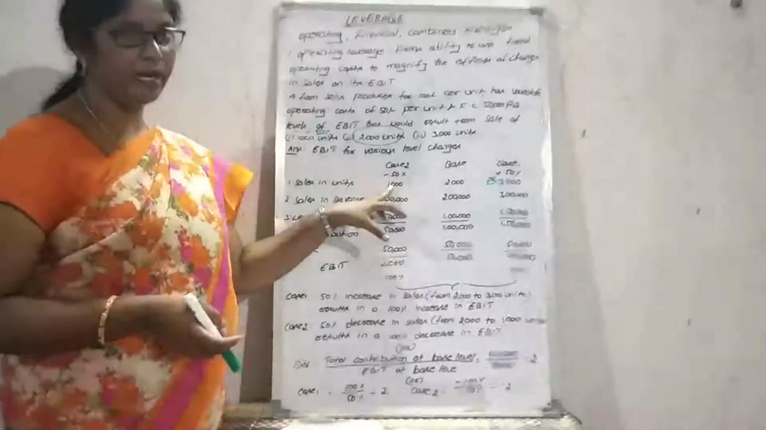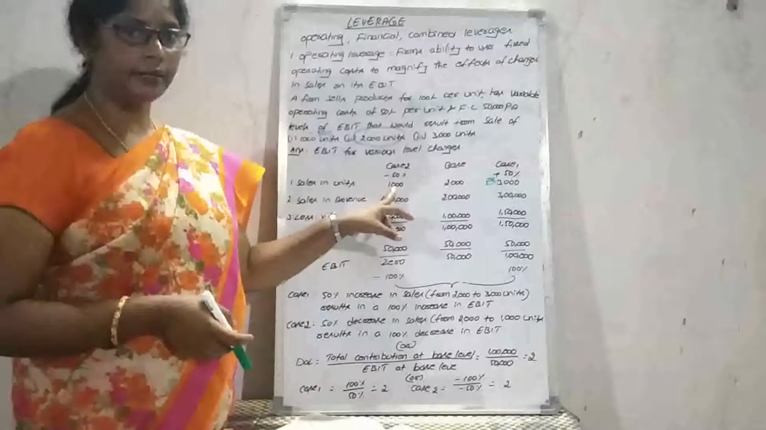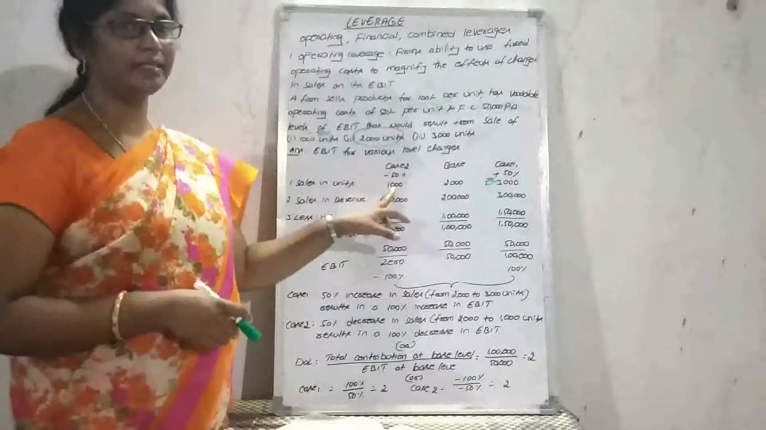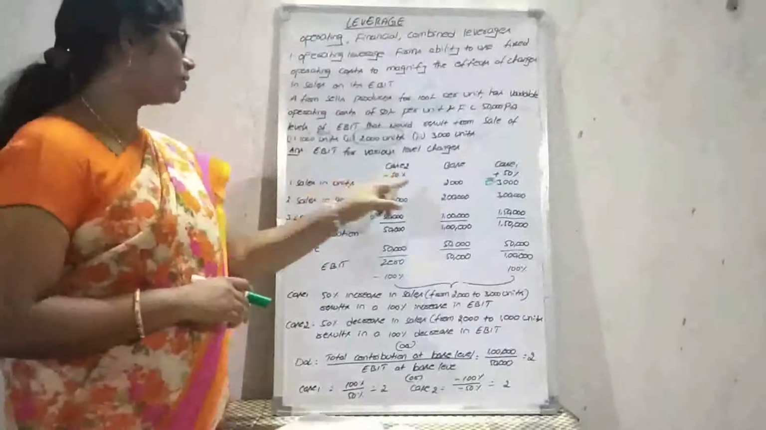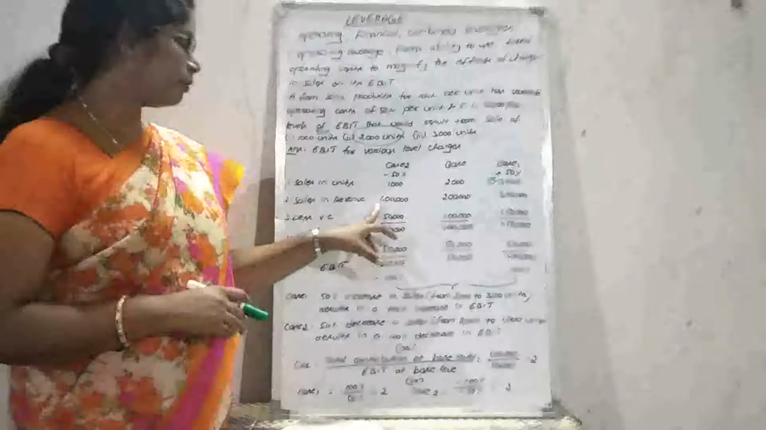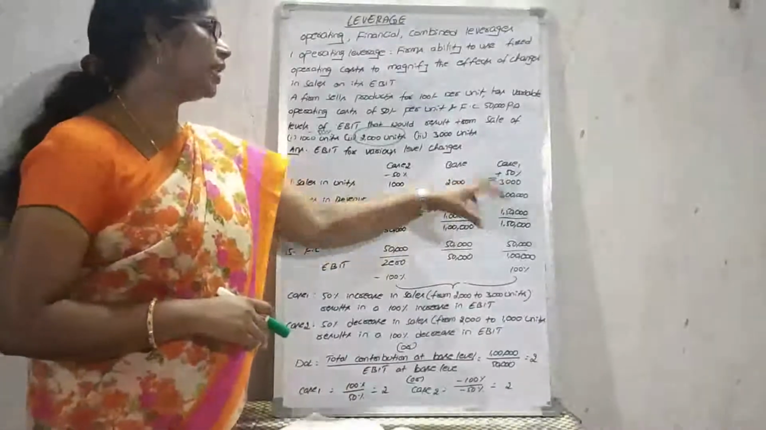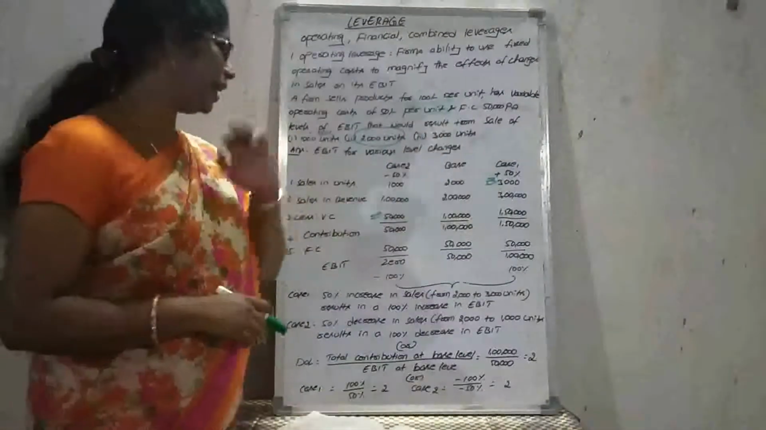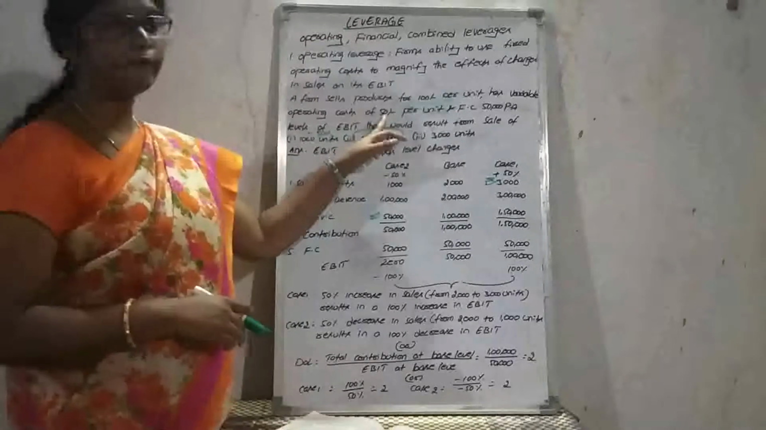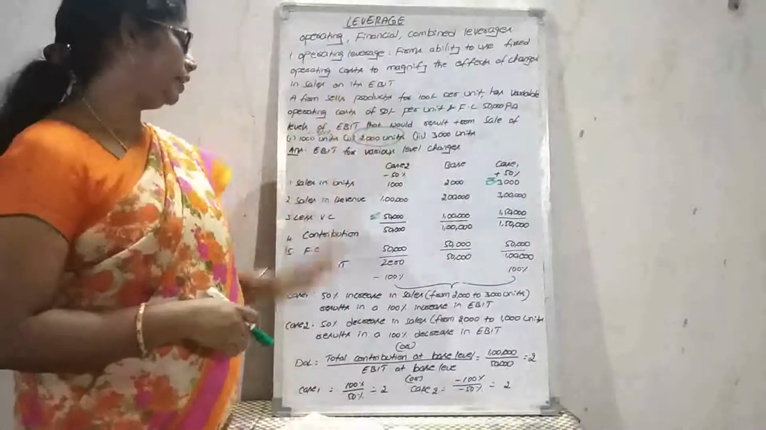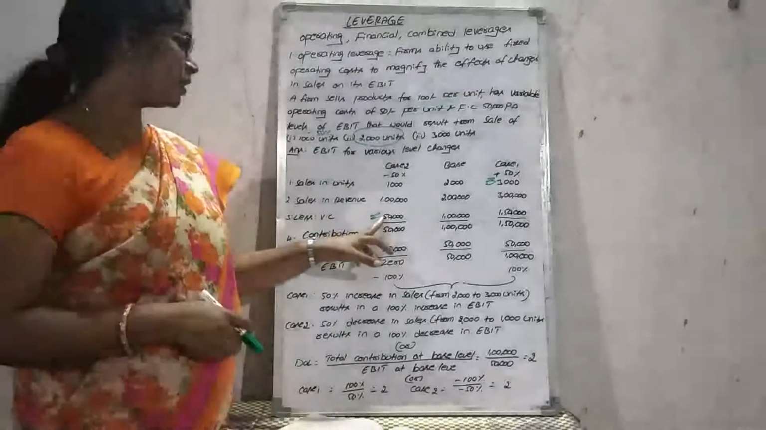Here we need to convert the units into value. How can we convert units into rupees? Sales price per unit. Here the sales price per unit is 100 rupees. 1000 into 100 rupees equals 1 lakh rupees. 2000 into 100 rupees equals 2 lakh rupees. 3000 units into 100 rupees equals 3 lakh rupees. And coming to the variable cost, what is the variable cost here? 50 rupees per unit. 50 rupees into 1000, that is 50,000 rupees.